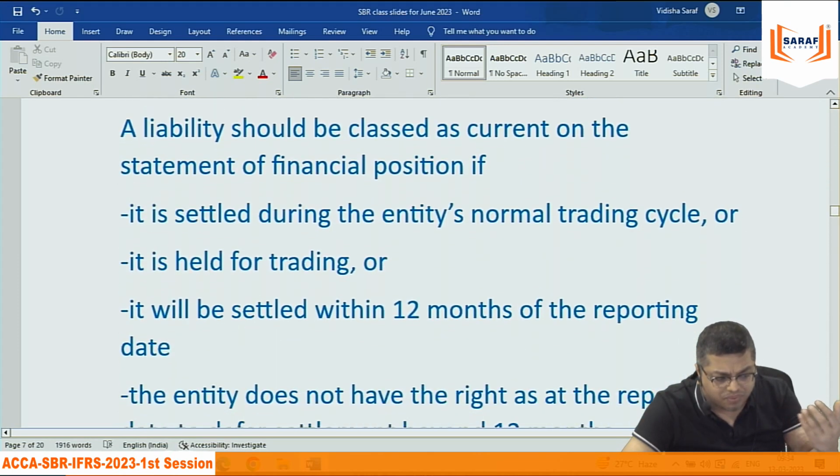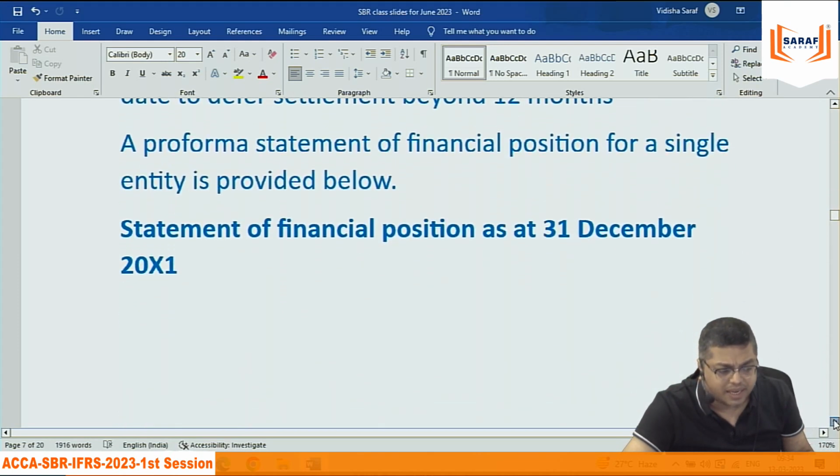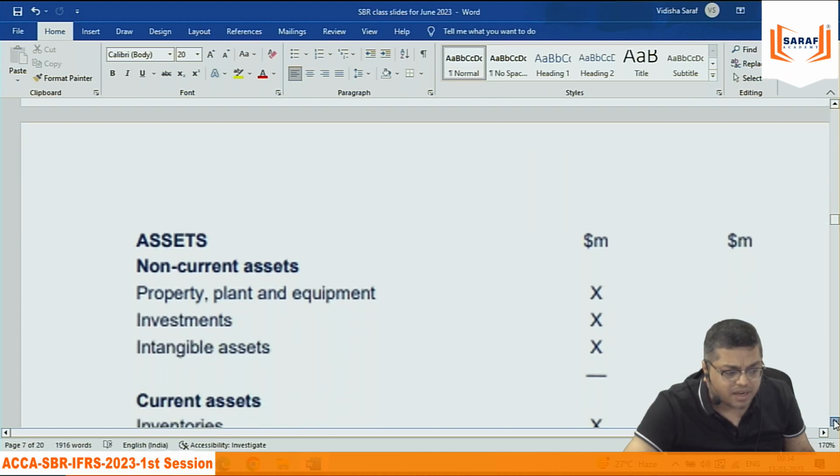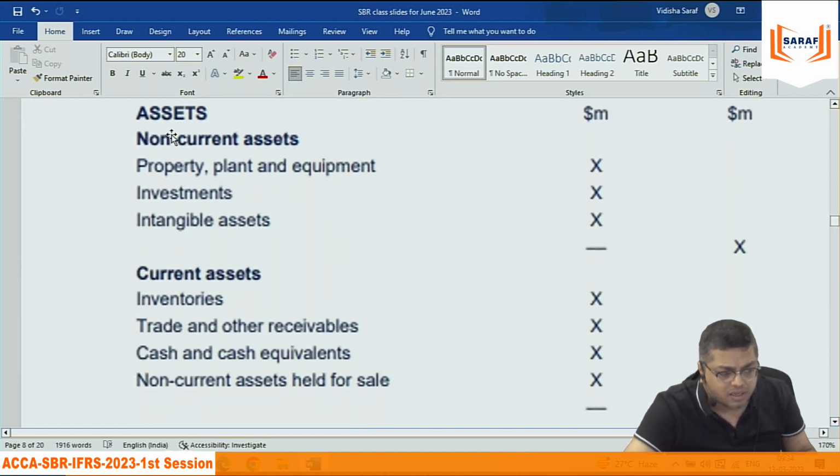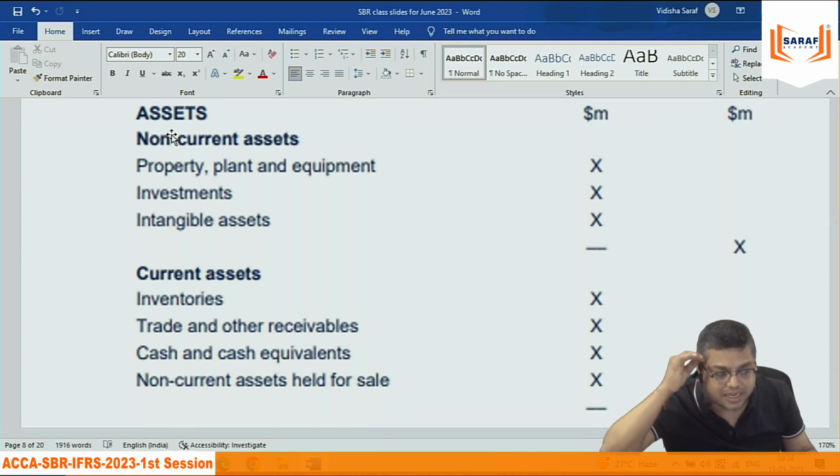तो मैंने यहां पर फॉर्मेट आप लोगों के लिए लिख कर दिया है, बैलेंस शीट का फॉर्मेट. In India we can use the word balance sheet. In US GAAP, we can use the word balance sheet. But in IFRS, statement of financial position. You can't say balance sheet.